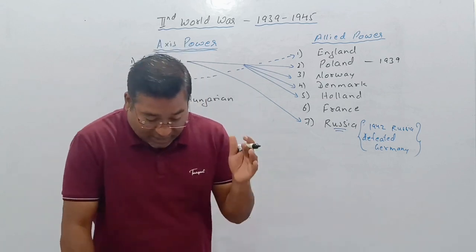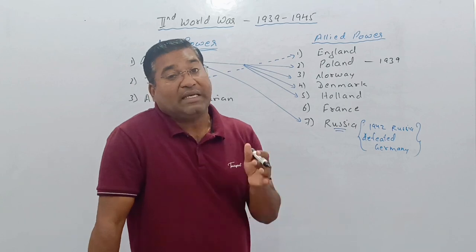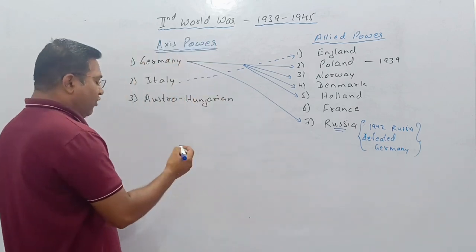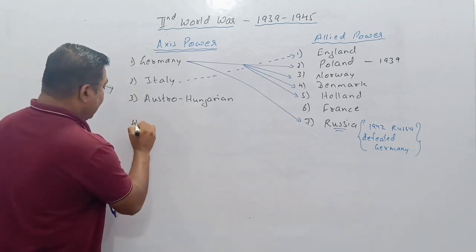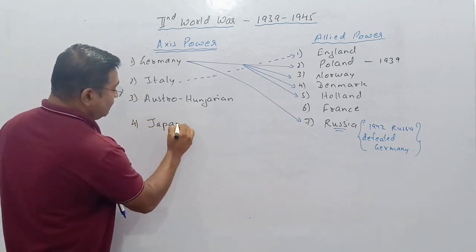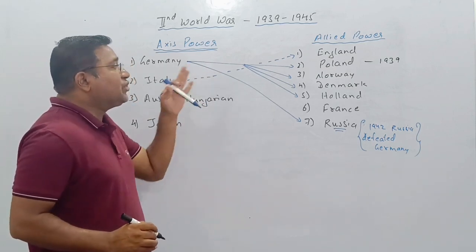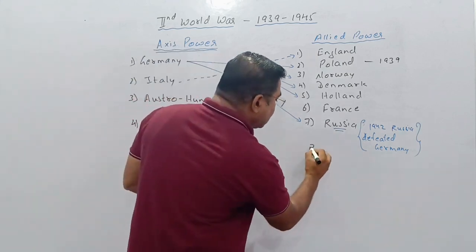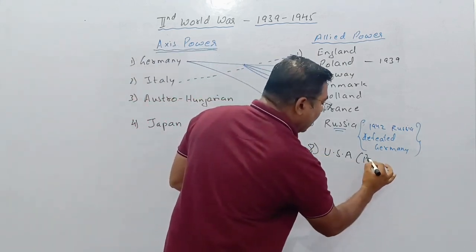We see that England defeats Italy. But in the mid time, in the year 1941, Japan enters the World War. Japan attacks the United States of America, at Pearl Harbor.